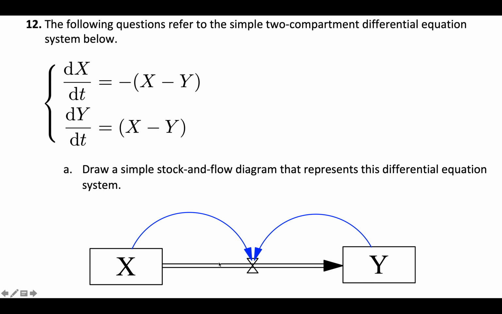Like I said, there are other ways you could have drawn this, but that is a simple way to simplify this when you notice that you've got a quantity that shows up in multiple places.